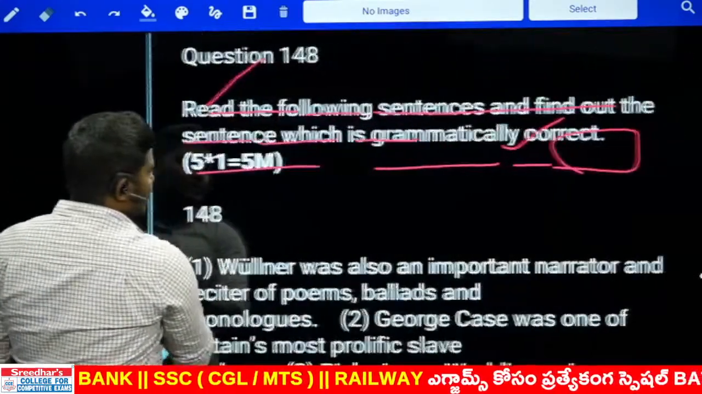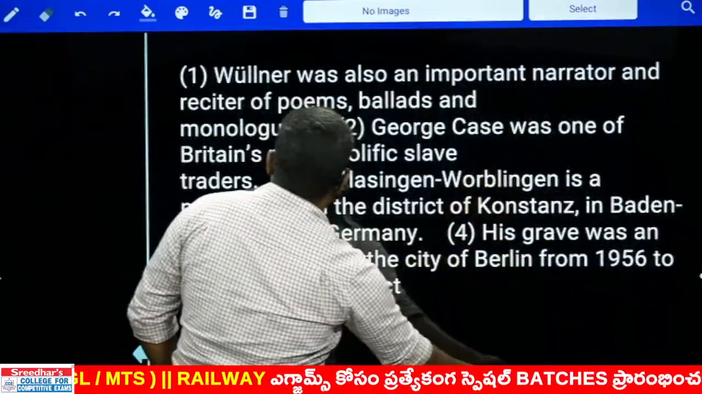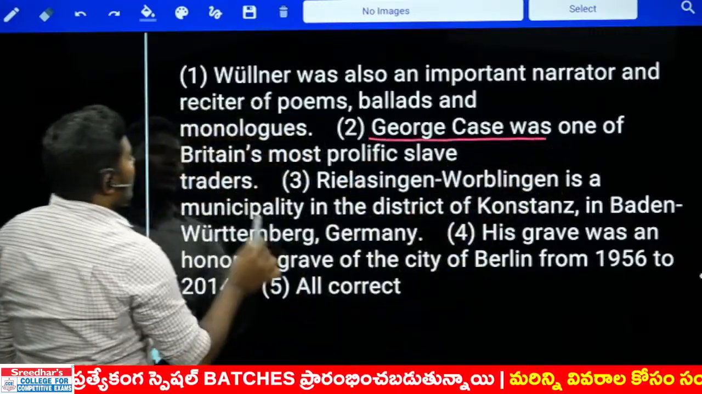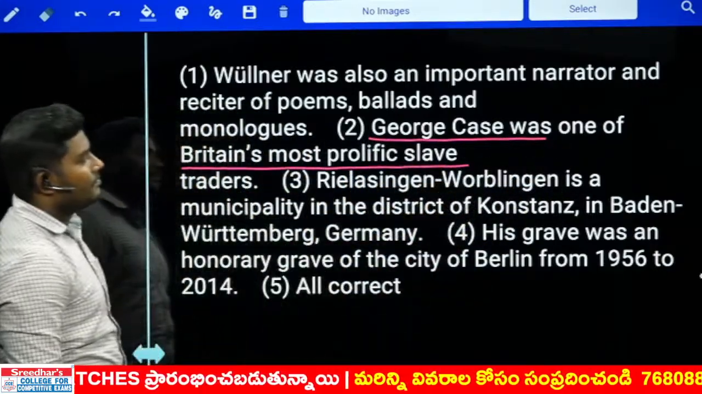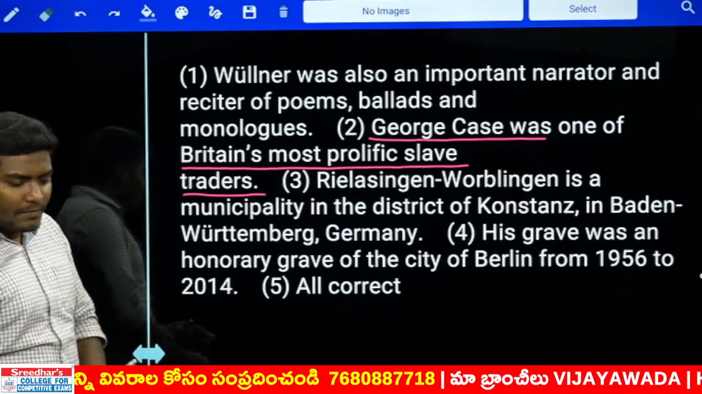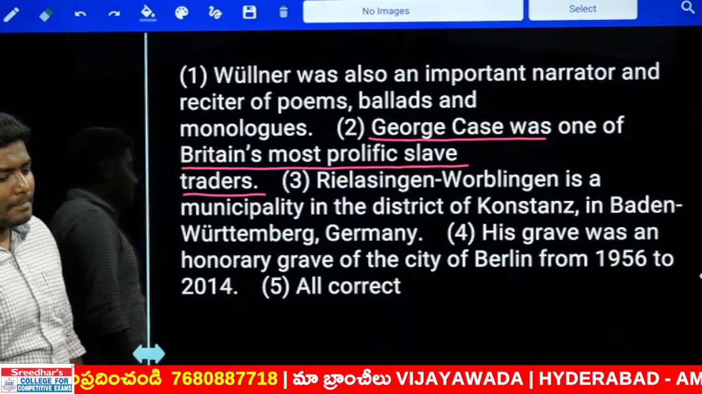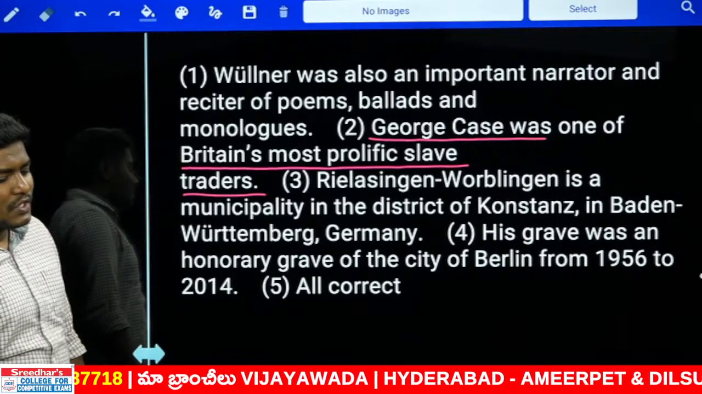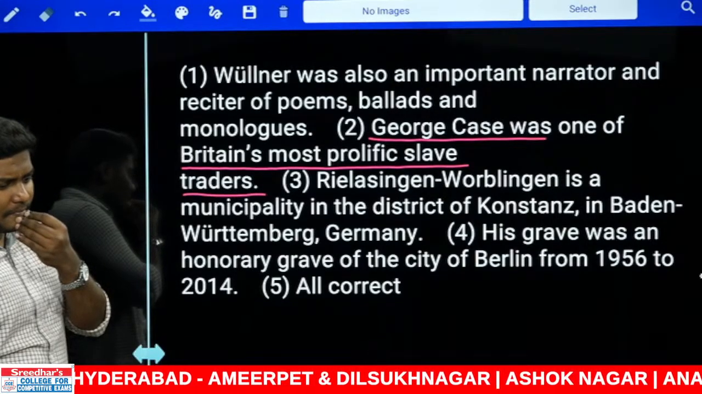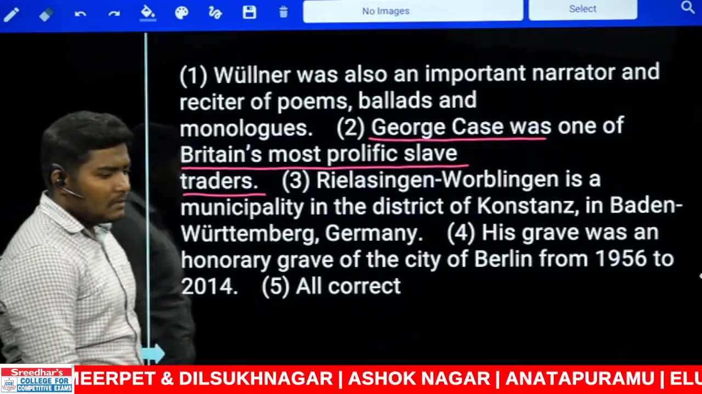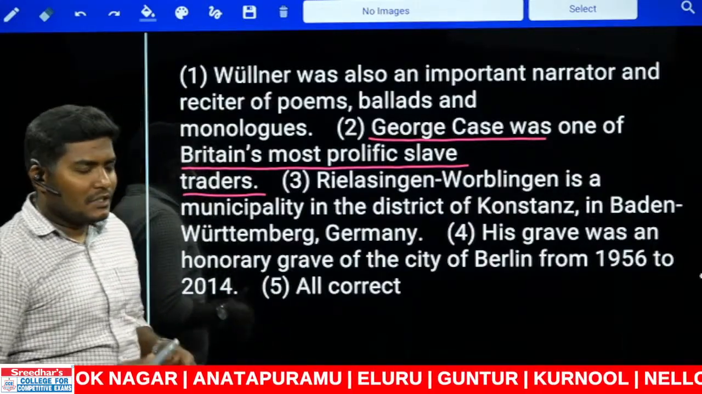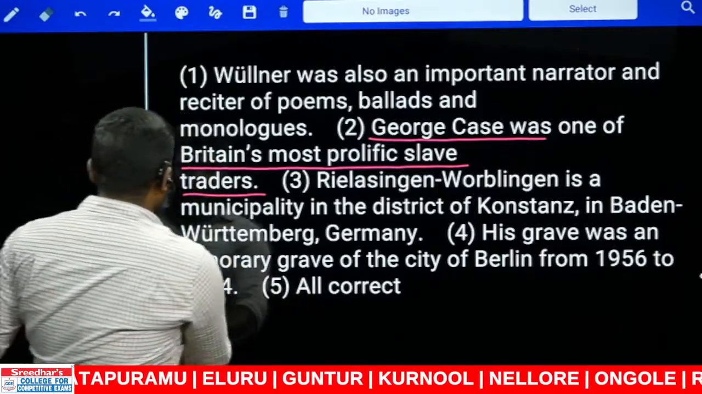Okay, now look at this. George Case was one of Britain's most prolific slave traders. One of the is wrong. Trupti, Archana, and who else? Kumari, Vinay Kumar. You guys just note it down. One of is not always followed by the. The rule is different. The rule is this.